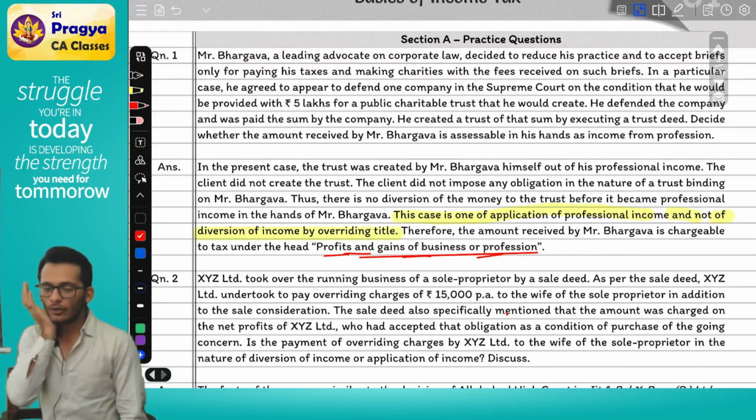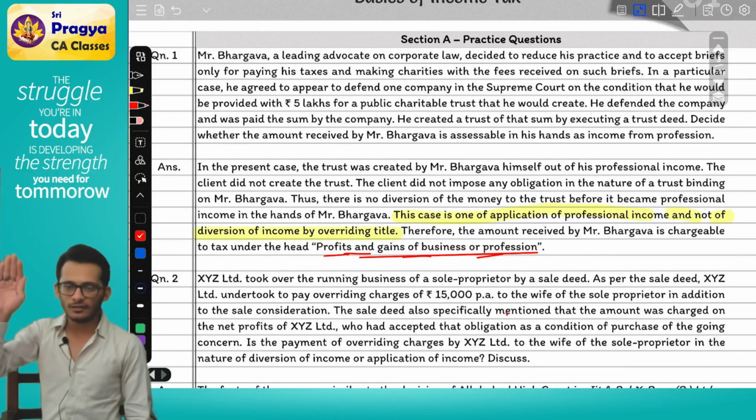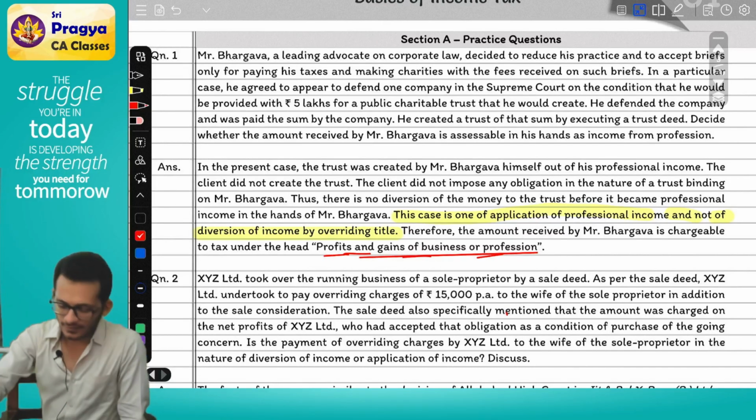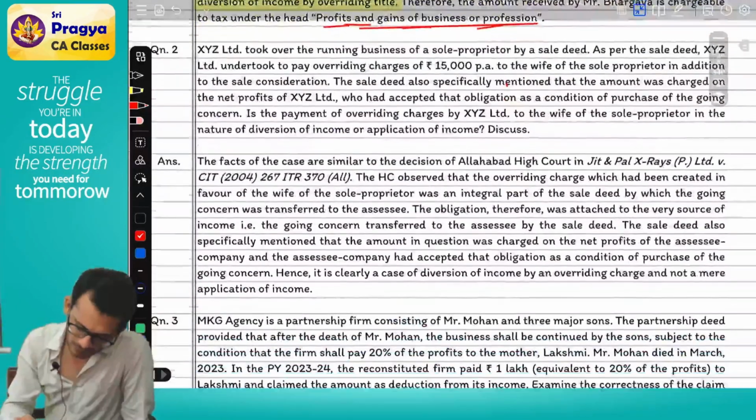So let's follow the format. Going forward, whenever I ask you a question, I will ask you the same thing. You have to tell me the provision. You have to tell me the facts. You have to tell me the analysis. Finally, the conclusion. Clear? Yes. Okay. Let's read the next question.